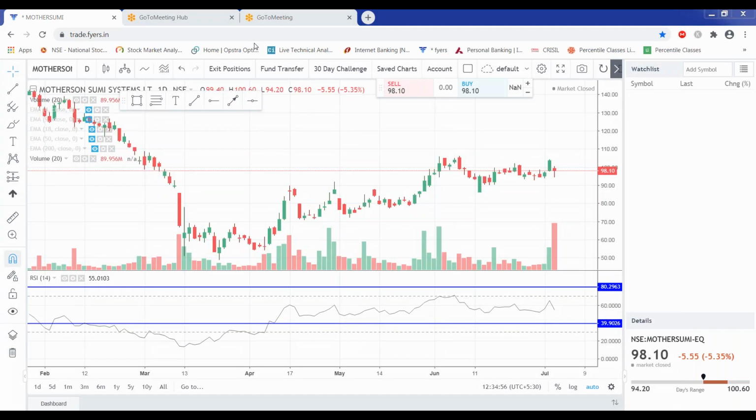So suppose I am taking one chart, this is one chart of Motherson Sumi. Let me change this chart.